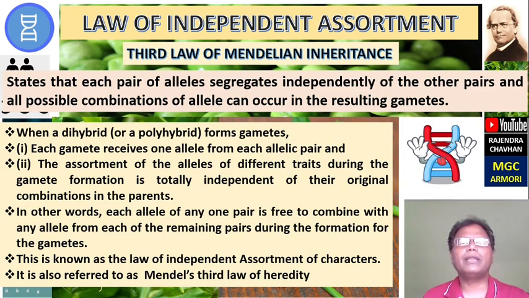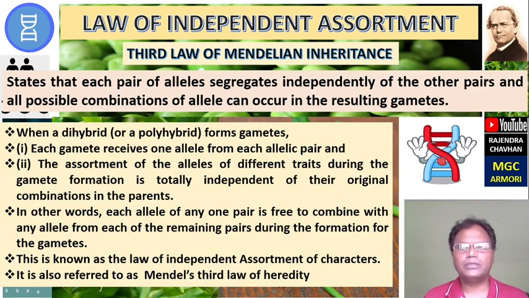This is the third Mendelian law. This law states that each pair of alleles segregates independently of the other pairs, and all possible combinations of the alleles can occur in the resulting gametes. When a dihybrid or polyhybrid forms gametes, each gamete receives one allele from each allelic pair, and the assortment of alleles of different traits during gamete formation is totally independent of their original combinations in the parents.